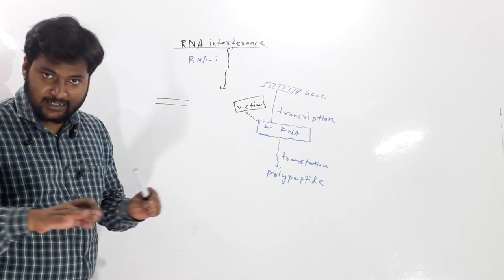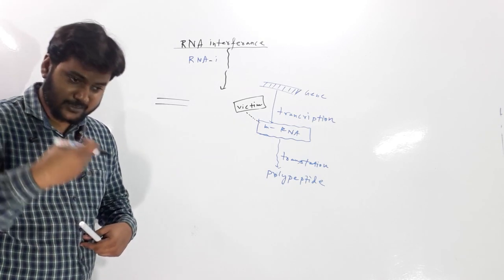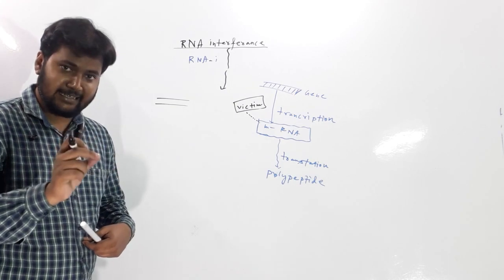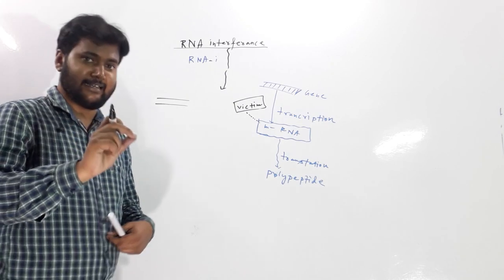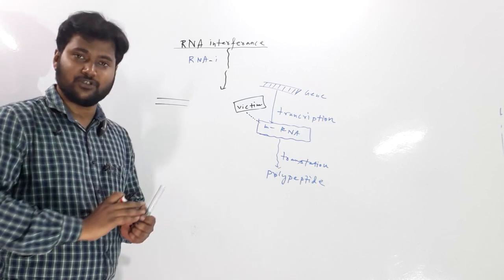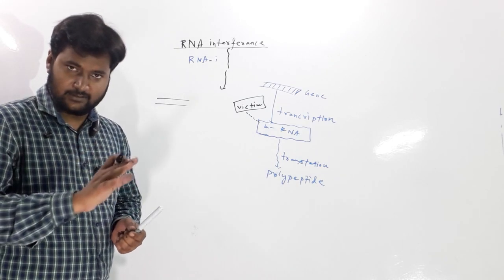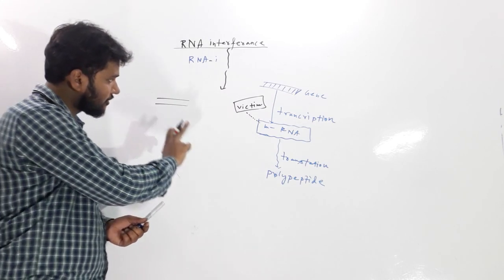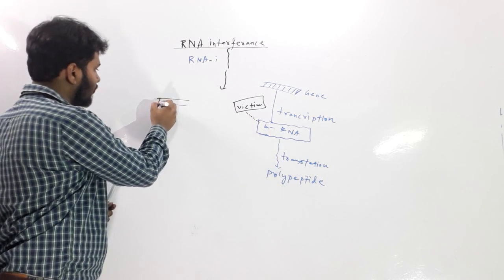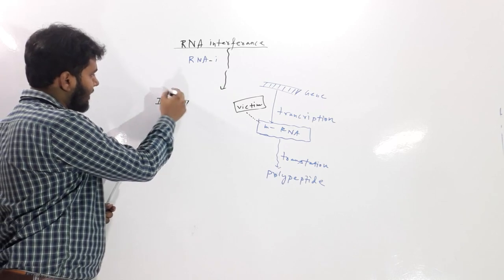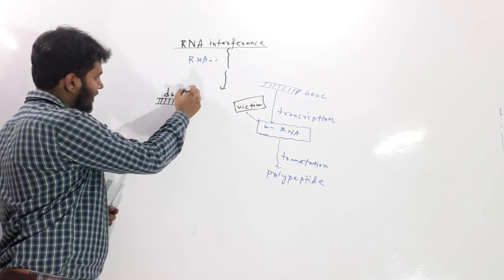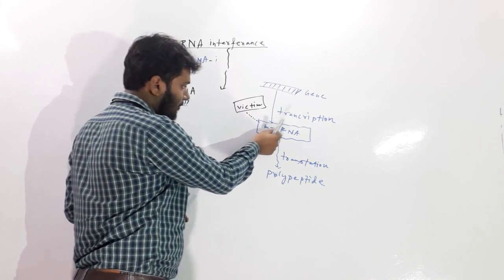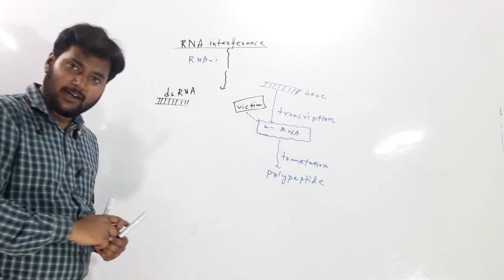RNA is generally single-stranded in our body. But suppose in eukaryotic organisms some double-stranded RNA has somehow been produced. We will discuss how that will be produced. That double-stranded RNA will interfere with mRNA. So who will interfere? Double-stranded RNA, dsRNA. So dsRNA will interfere with mRNA. How will mRNA be interfered? Let us see it.